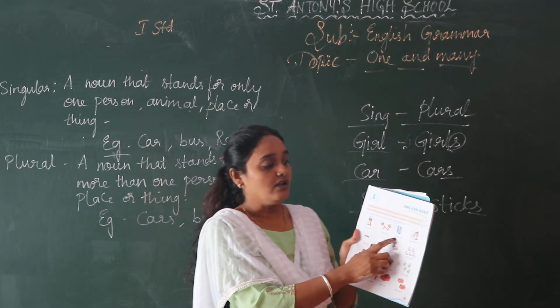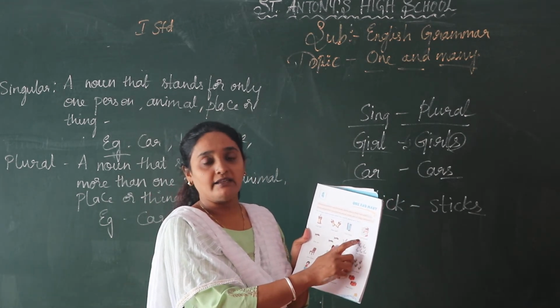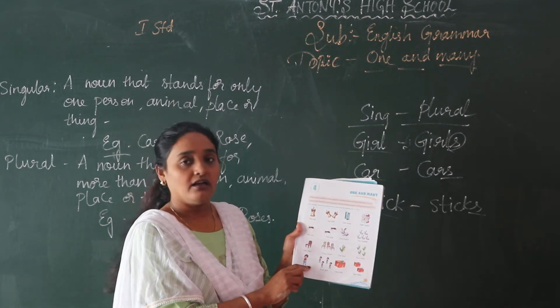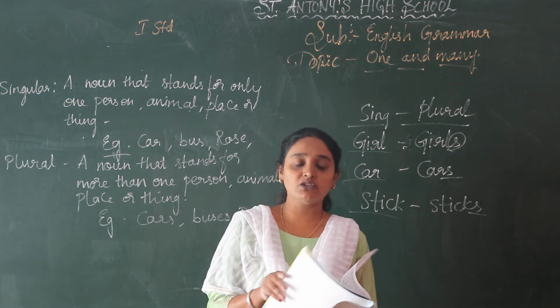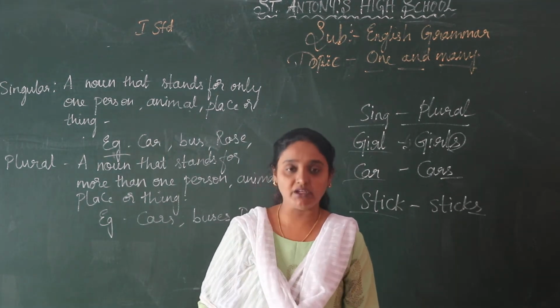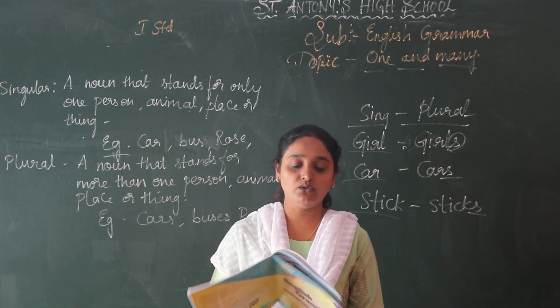You can see here one book. There are 8 books. They have counted, written the number, and added s for books. Okay, children, I hope you have understood. In the next page, page number 14, you have exercises. I'll do 3 or 4 for you and the others you try to do yourself.